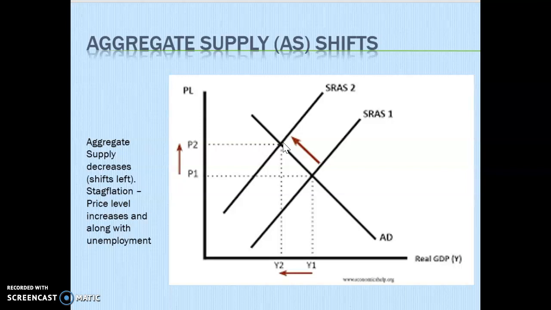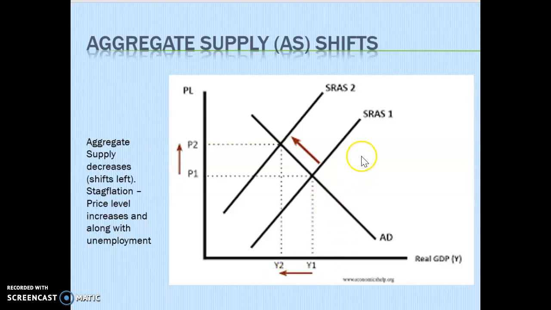But this graph shows short-run aggregate supply shifting to the left. In this situation, the price level is going up, and unemployment's also going up. This is also stagflation. So higher unemployment, higher price level definitely is something an economy doesn't want to see. It's a real problem to fix.